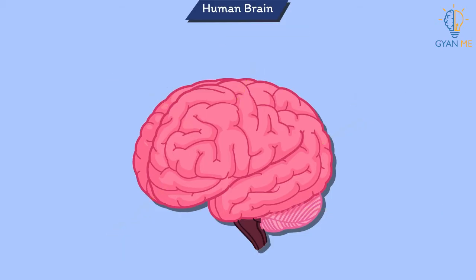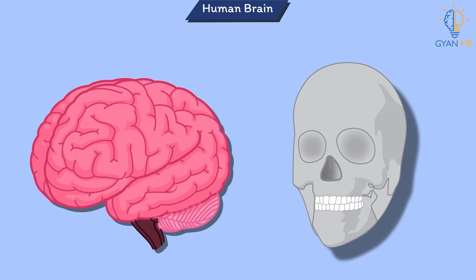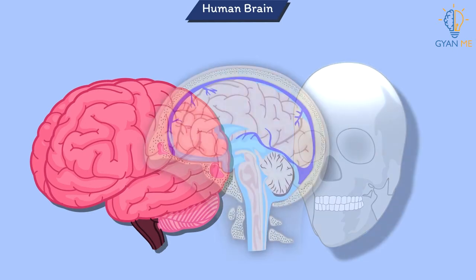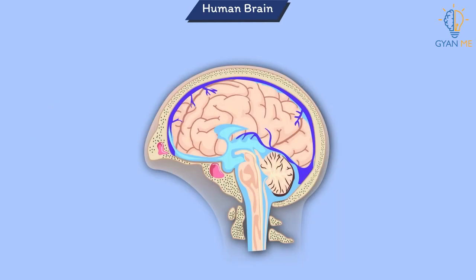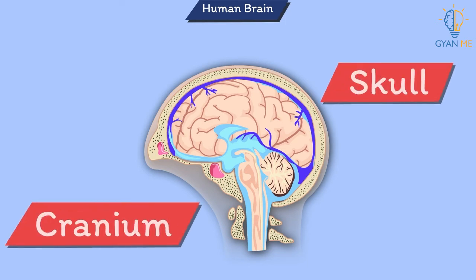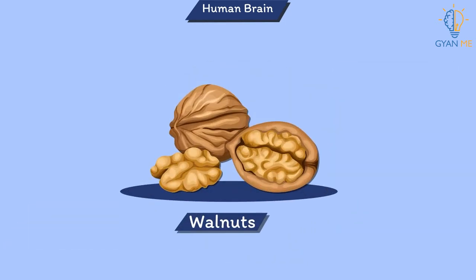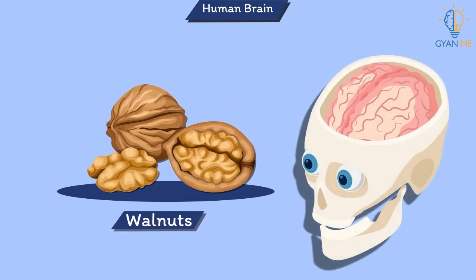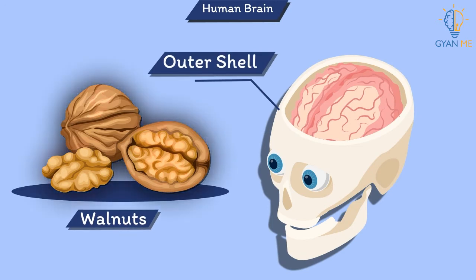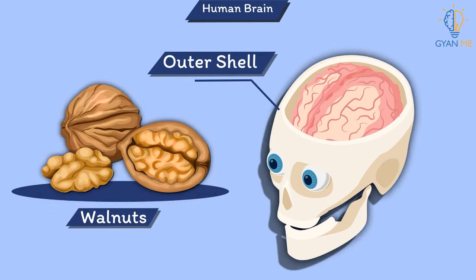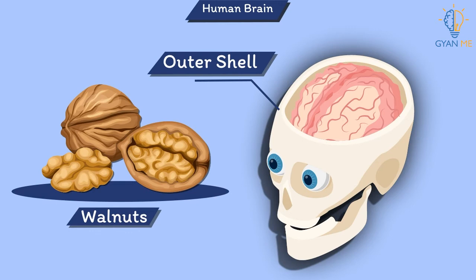If brain is so important for us, it must be protected with stronger structure. Yes, brain is covered in a bony case called skull or cranium. Have you seen walnuts? Of course, yes. If you look at the walnut, its outer shell is similar to our skull. Like walnut protect its inside fruit, the skull protects the brain inside it.